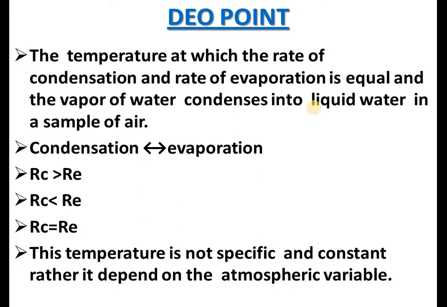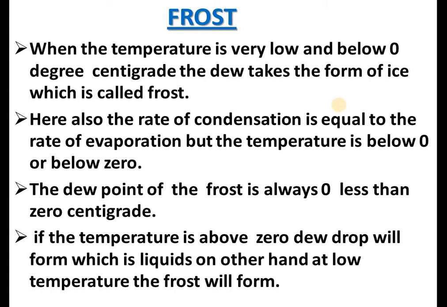Droplets can only be formed when condensation takes place. When the temperature is very low, then the dew takes the form of ice, which is called frost. So frost is when the temperature is very low and below 0 degrees centigrade.